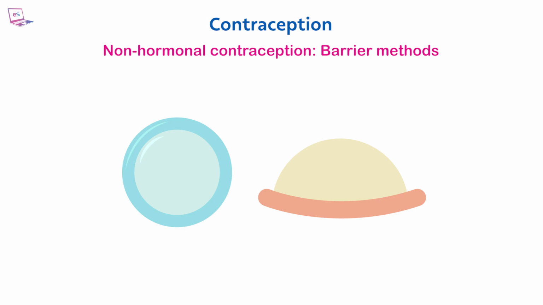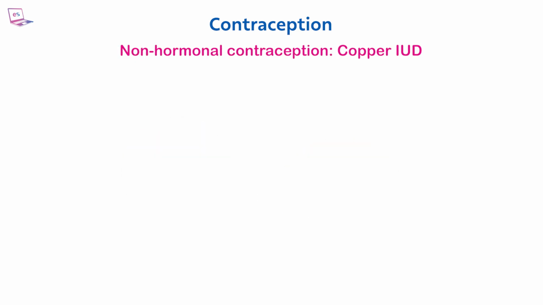When used correctly, condoms are over 98% effective at preventing pregnancy and the spread of STIs. Copper IUD, intrauterine contraceptive device, IUCD, or coil, is a T-shaped birth control device inserted into the uterus to prevent pregnancy.